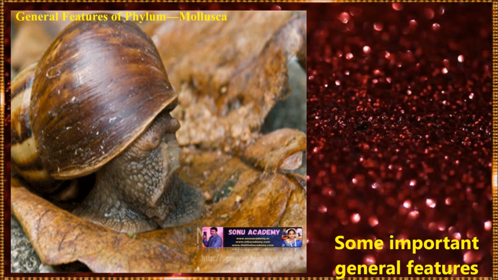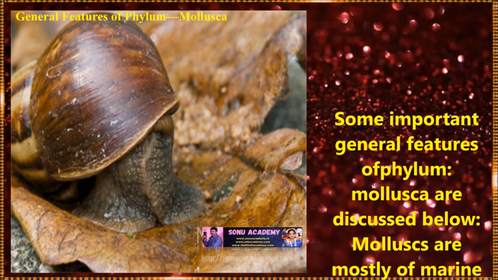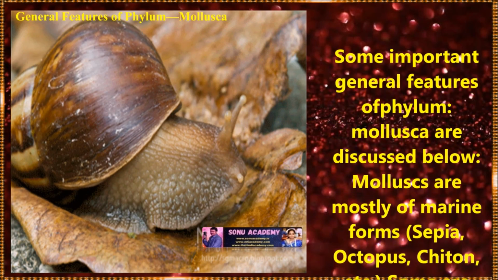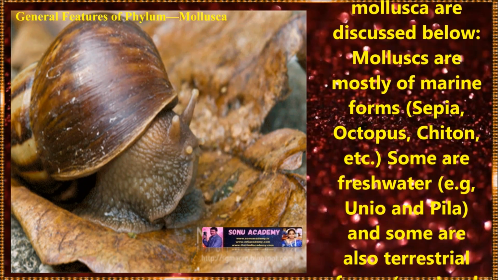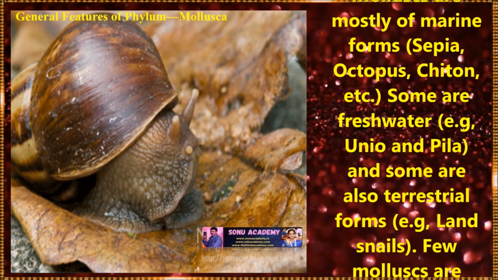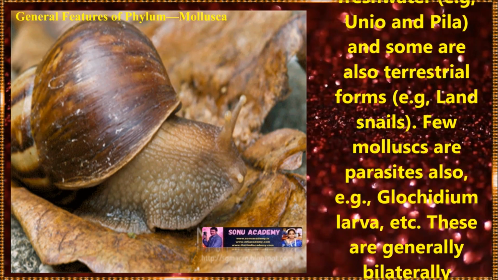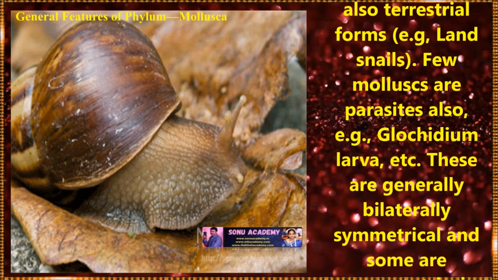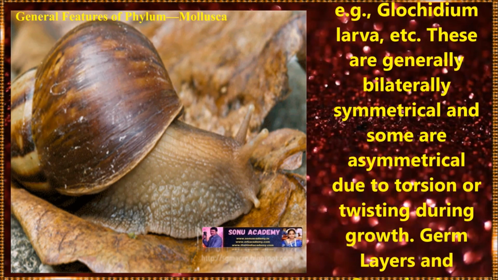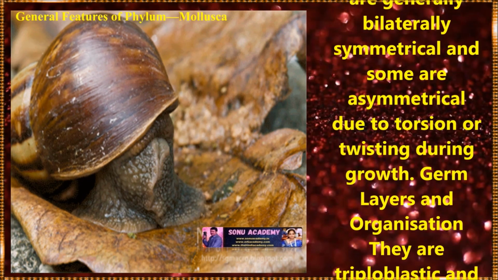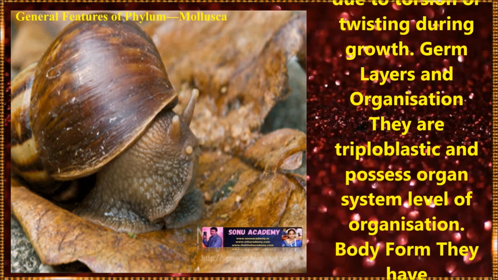Now let us discuss the general features of mollusks. Some important general features of phylum Mollusca are discussed below. Mollusks are mostly marine forms, like Sepia, octopus and chiton. Some are freshwater, like Unio and Pila, and some are terrestrial, like land snails. A few molluscs are parasites also. Glochidium larvae. Examples. These are generally bilaterally symmetrical, and some are asymmetrical due to torsion or twisting during growth.